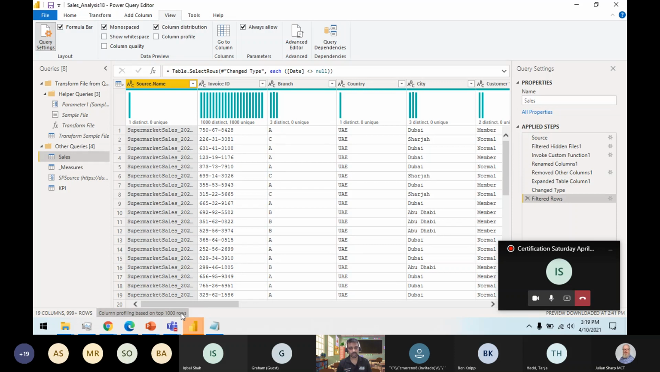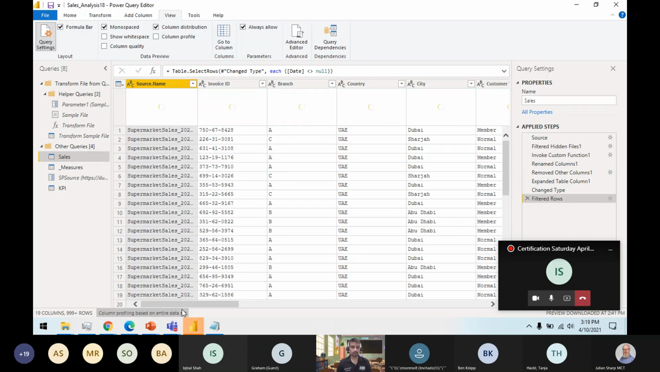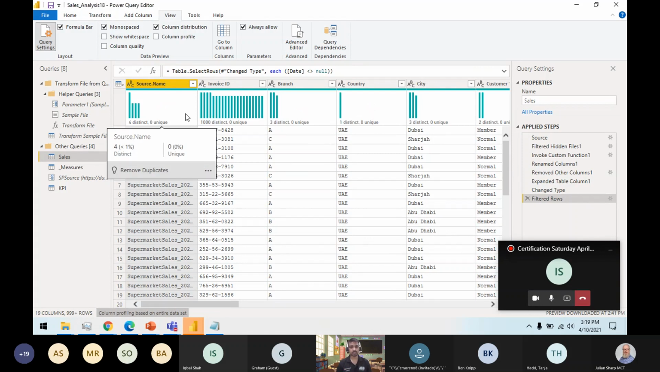If you want to do it on the entire data set, you can right click this one and do the profiling based on the entire data set. So let's see when I change this one. It will take a little time because now this is providing me the whole data set. So currently I have 4 different distinct values.